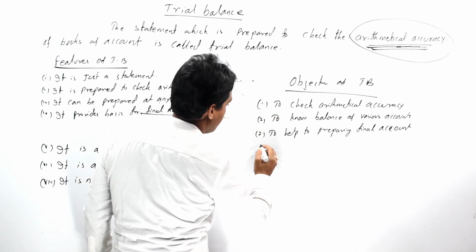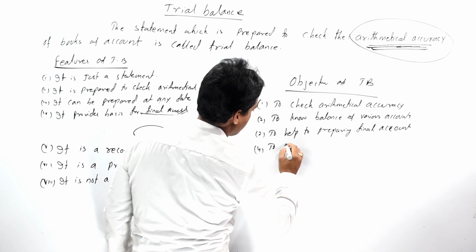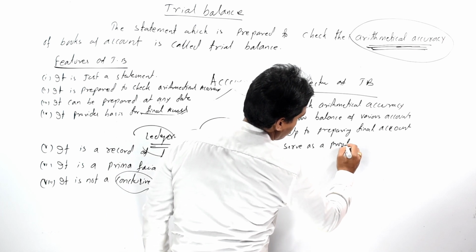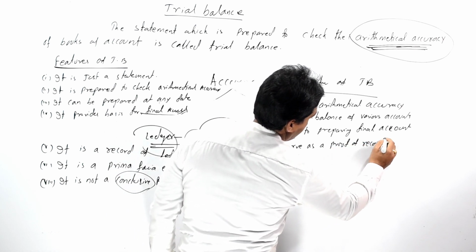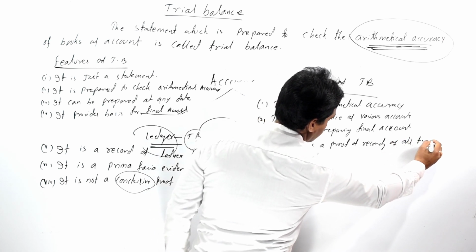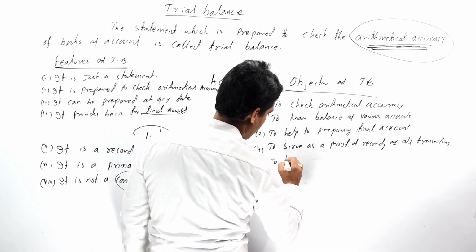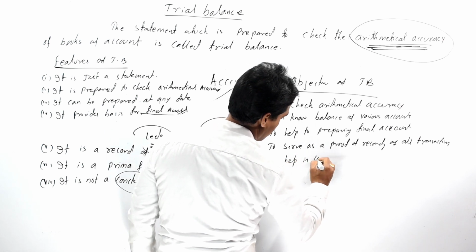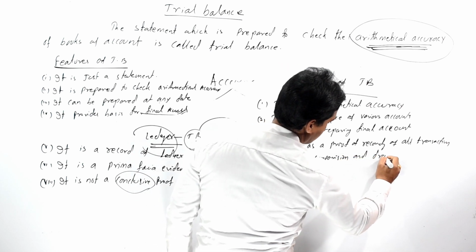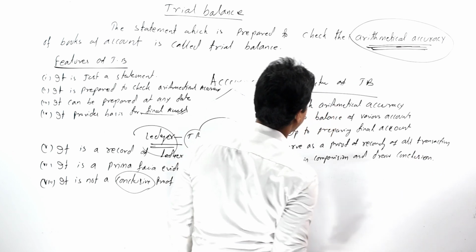Then the next objective of our trial balance is to serve as a proof of recording of all transactions. The next objective is to help in comparison and draw conclusion. So let's repeat again.